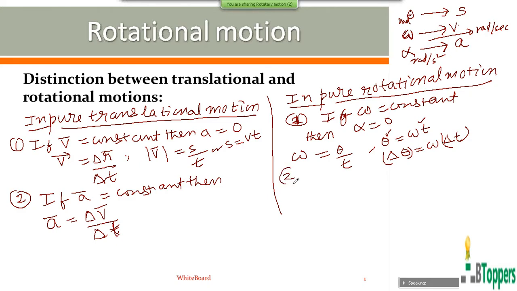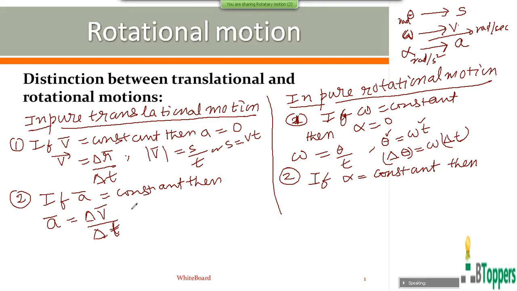The same way, for a rigid body in pure rotational motion, angular acceleration alpha is said to be constant if equal changes in angular velocity take place in successive equal intervals of time, however small the time intervals may be.